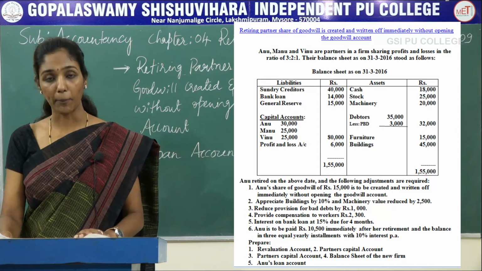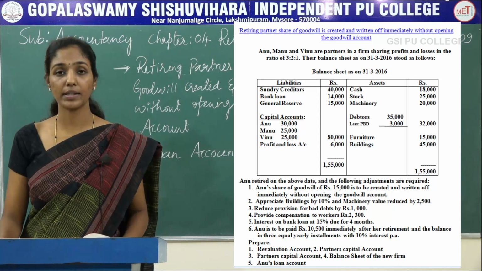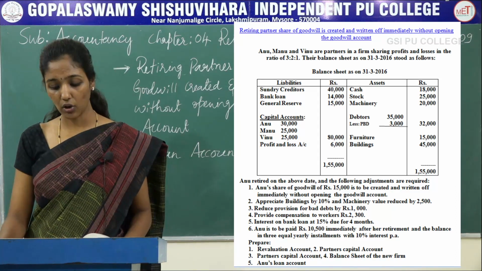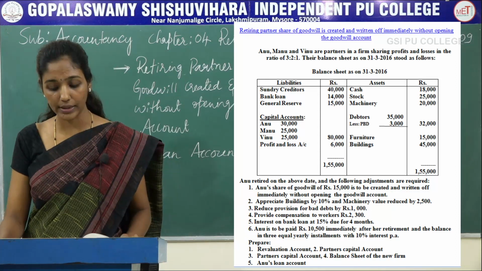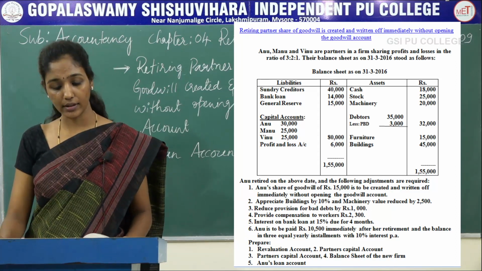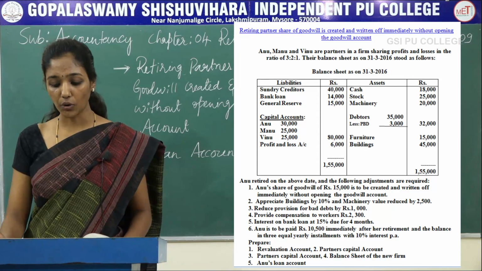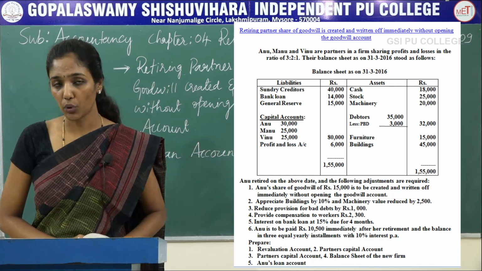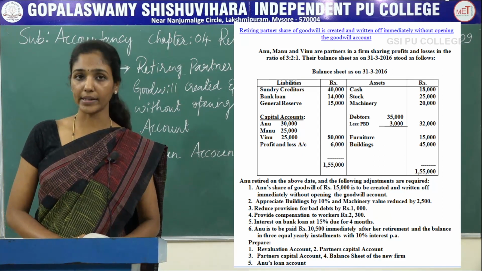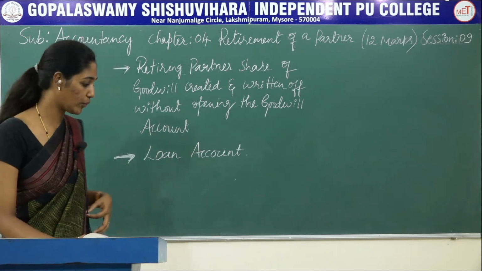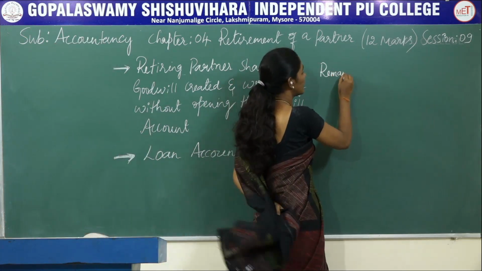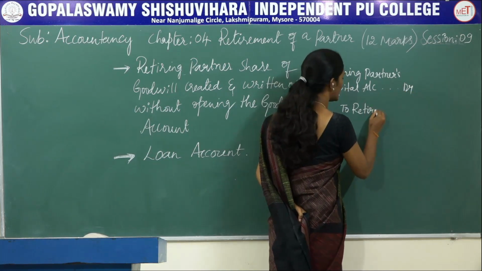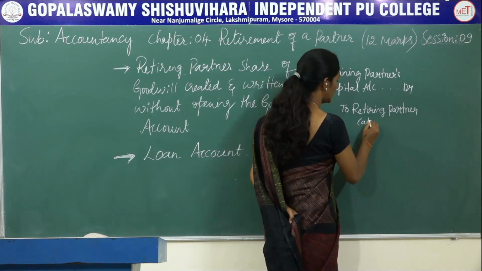Anu retired on the above date and the following adjustments are required. Here the first adjustment is Anu's share of goodwill of rupees 15,000 is to be created and written off immediately without opening the goodwill account. So when the retiring partner's share of goodwill is created and written off immediately, then the journal entry will be remaining partners' capital account debited to retiring partner's capital account.